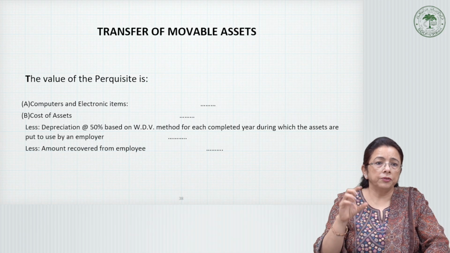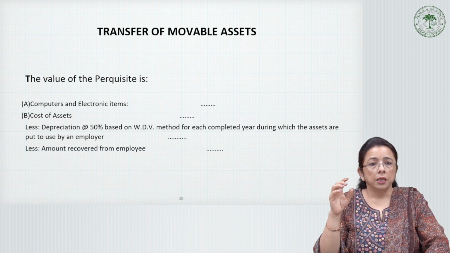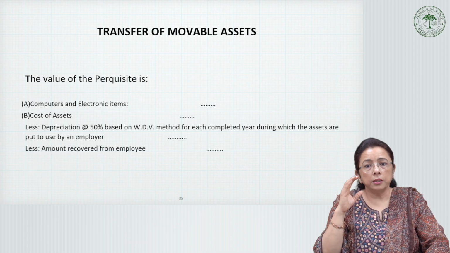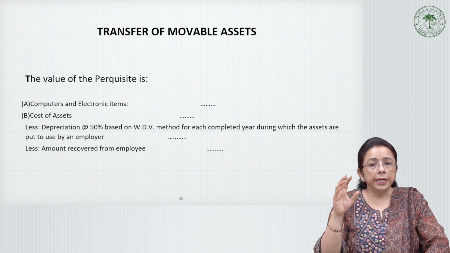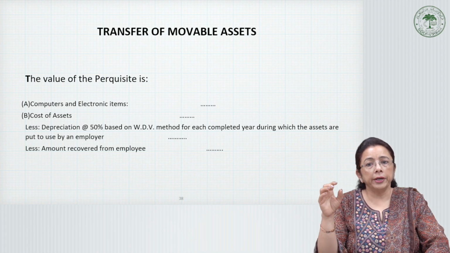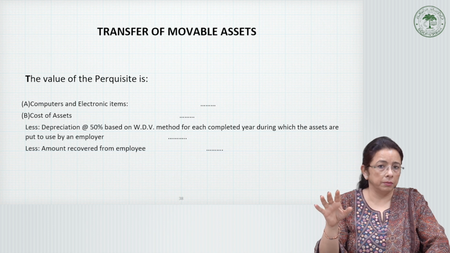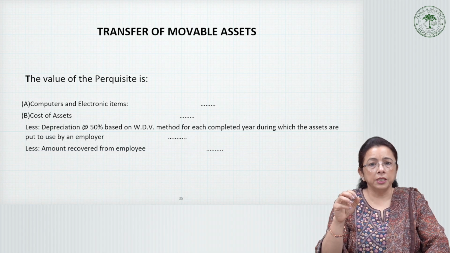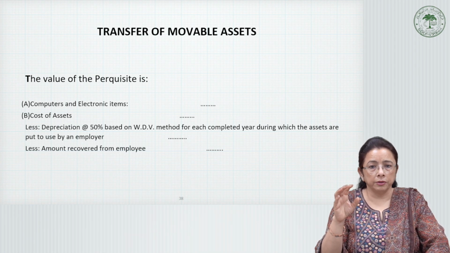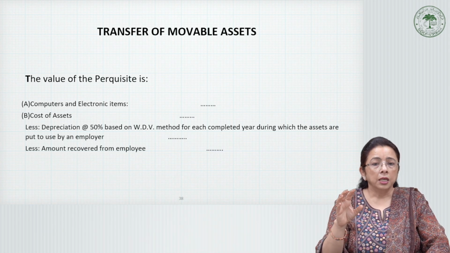Transfer of movable asset. Where the employer transfers any movable asset belonging to him, directly or indirectly, to the employee or any member of his household, the value of this will be calculated as per the formula given here. First, we take the value of the computer or whatever item it is, calling it the cost of that asset.